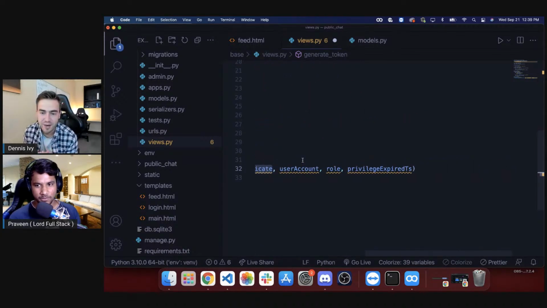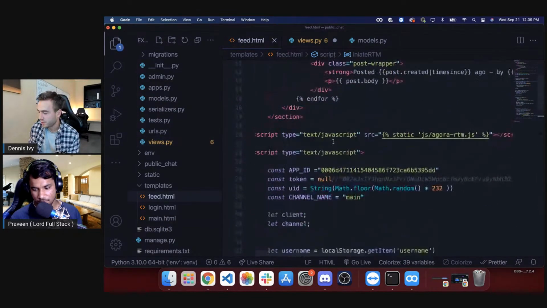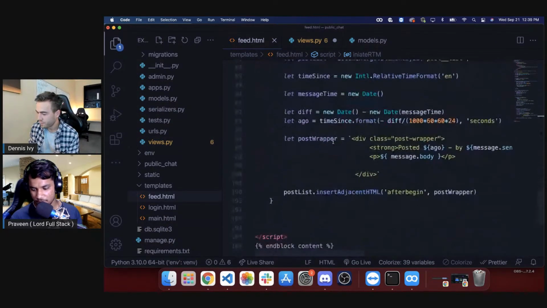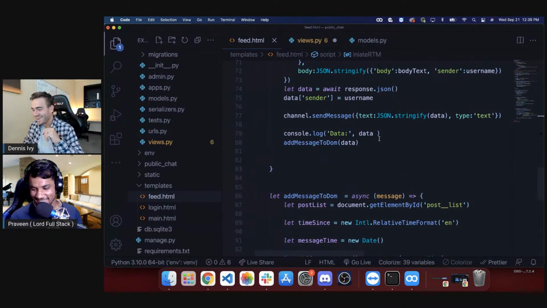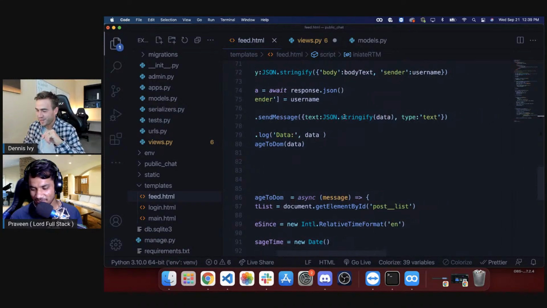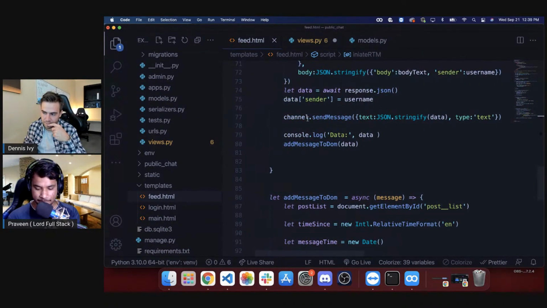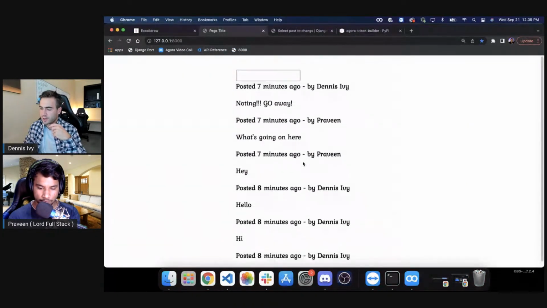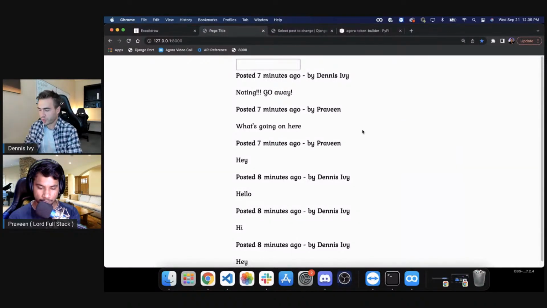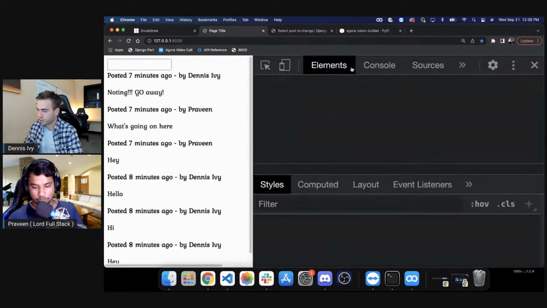Are you just doing send message text? Or here, let's see. You can do the indentation like you did before. Yeah, that didn't work too well. Okay, so we have channel, send message. Yeah, text type. It shouldn't have to hit my Django API. It should just directly send it here. I should be able to, it should trigger the, let's see, the DOM here. It should trigger.